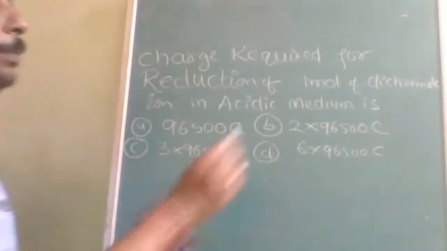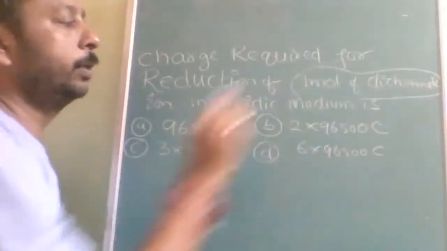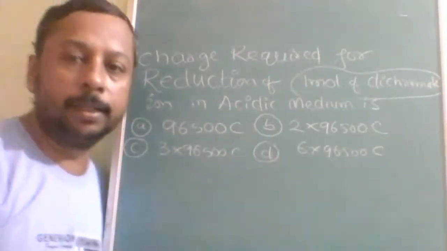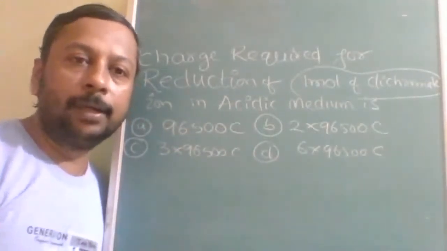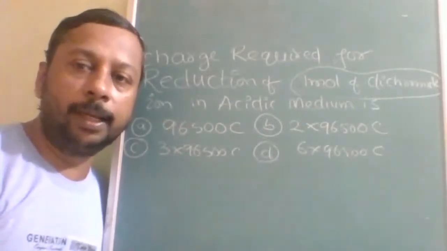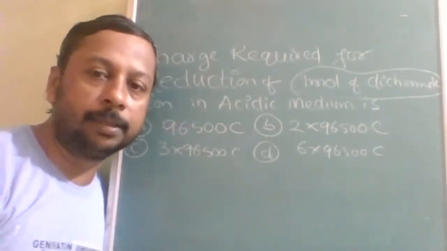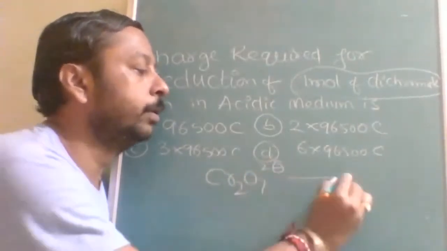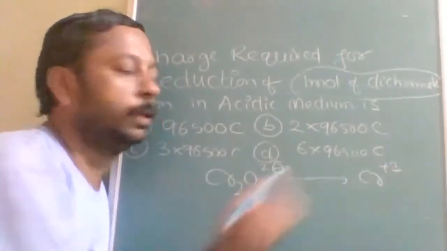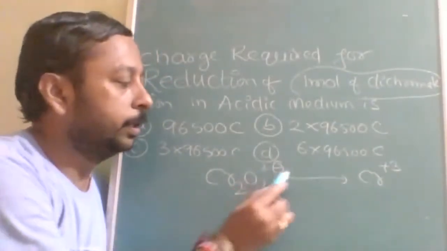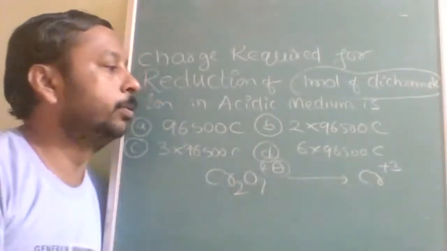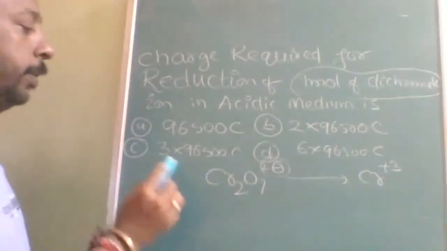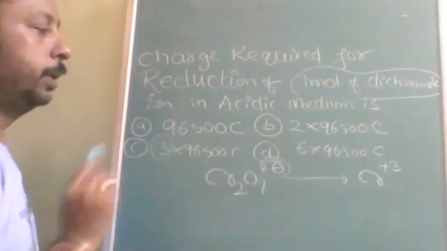The main problem here is 1 mole of dichromate, and how it will reduce in acidic medium. Dichromate is the substance which reduces only in acidic medium and is an excellent oxidizing agent only in acidic medium. Dichromate is Cr2O7 2-. It reduces to Cr 3+. So most of the people think that 2 minus is becoming 0 plus 3. So 2 they may feel understood, and somebody will take only the chromium change, so 3 they will feel, but